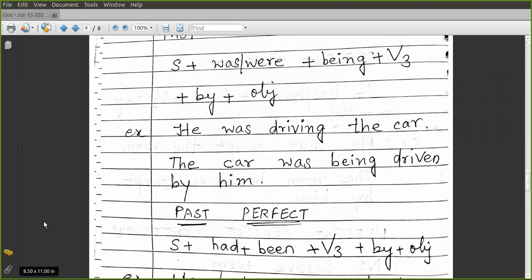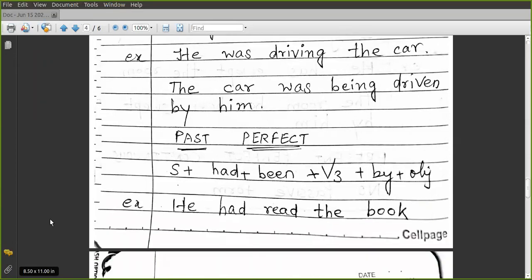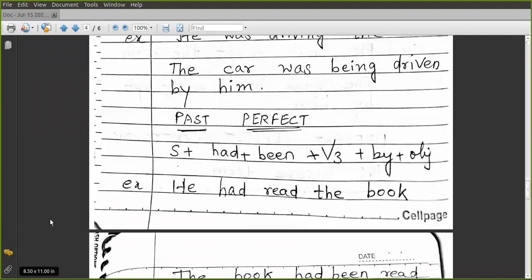The car was being driven by him. So it's clear? Hello, can you hear me, all of you? Yes, ma'am. So past continuous also, then we move on to past perfect.